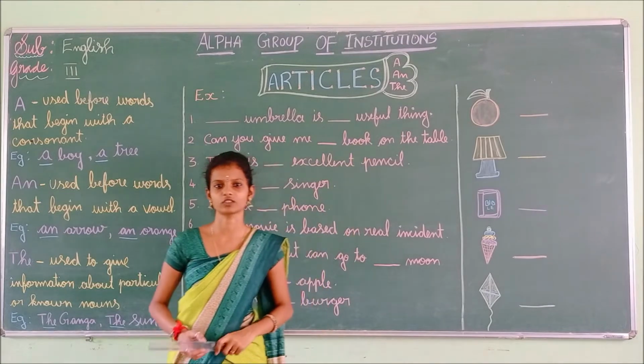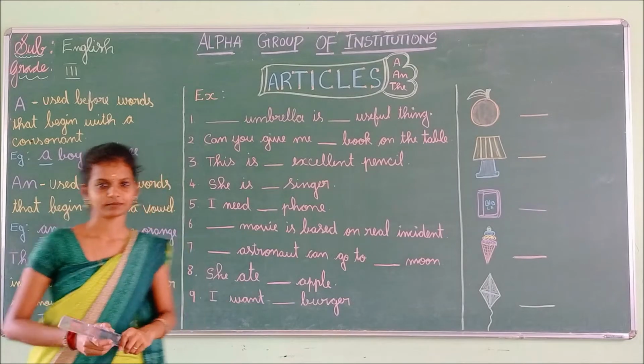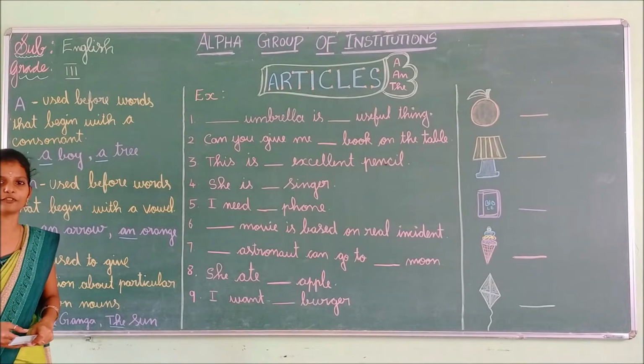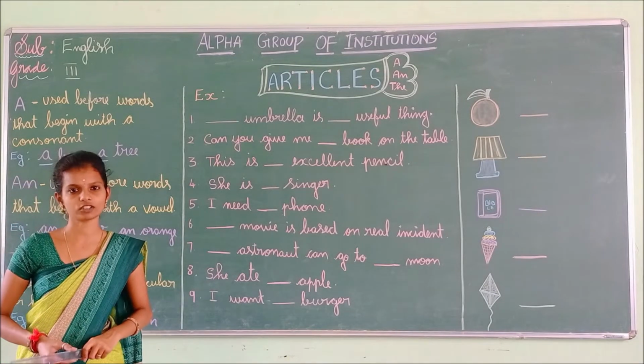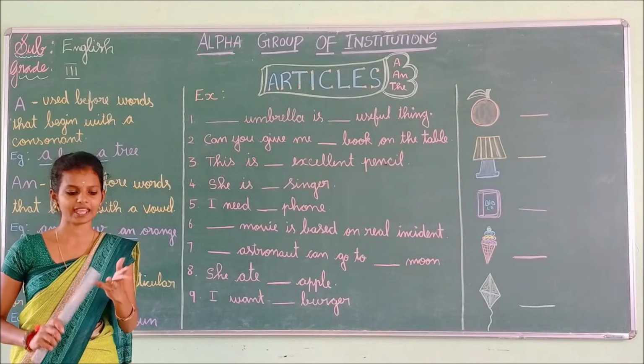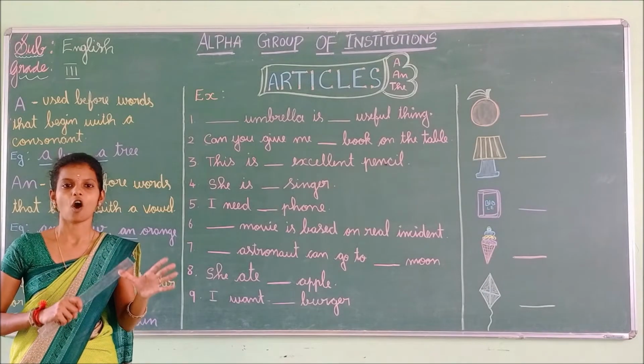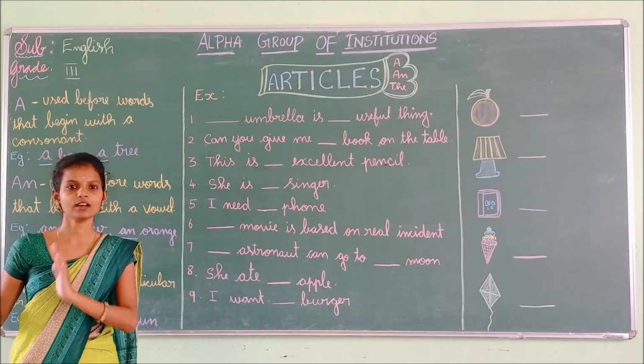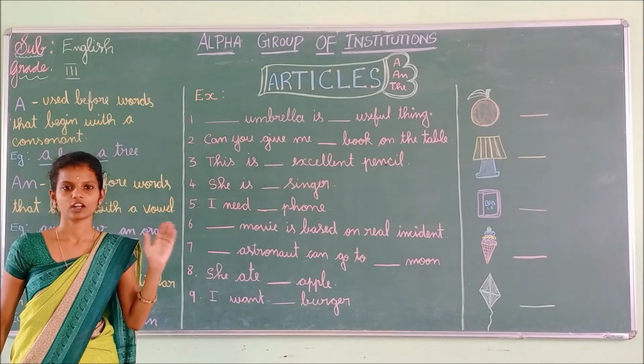First, we are going to see where we use a. A is used before words that begin with a consonant. Children, we use a before the consonant sound. What are the consonant sounds? Except A, E, I, O, U, all those letters are consonant sounds. We omit all the vowels and the remaining are the consonant sounds.